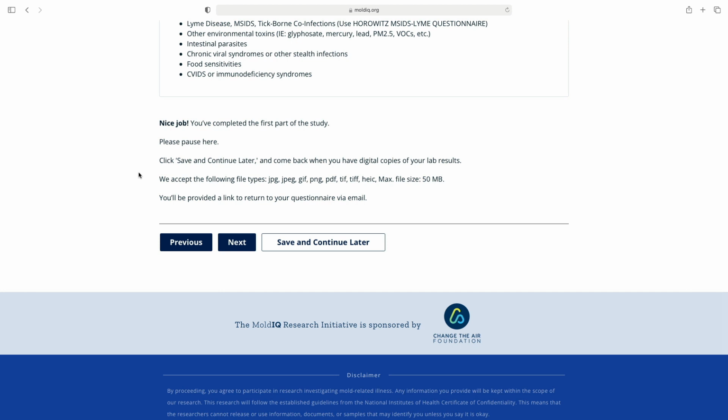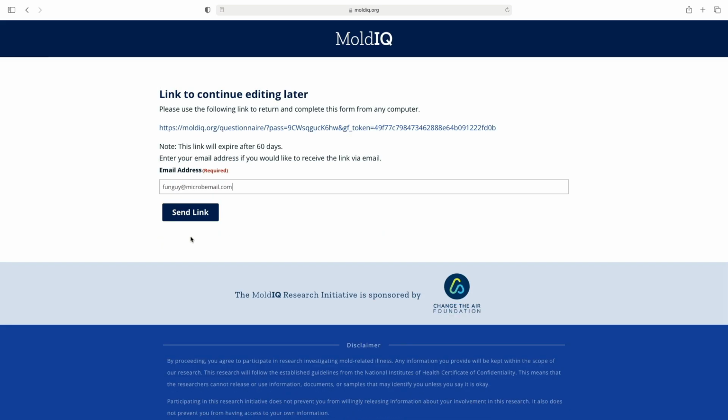Here's where you will pause and click Save and Continue later, and come back when you have digital copies of the lab results that you collected on this day when you filled out the symptom questionnaire. After you hit Save and Continue later, you'll see this screen that gives you a unique code that will be emailed to you to return. Simply enter your email address and click Send Link.